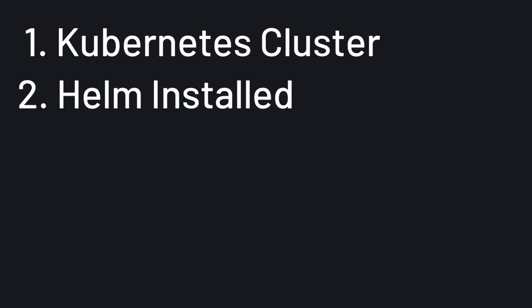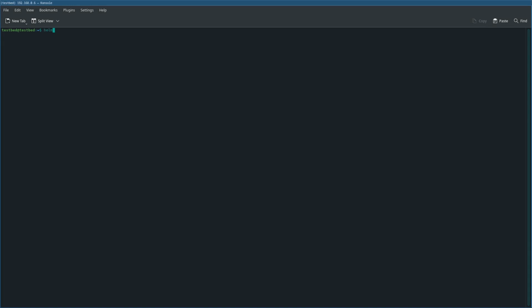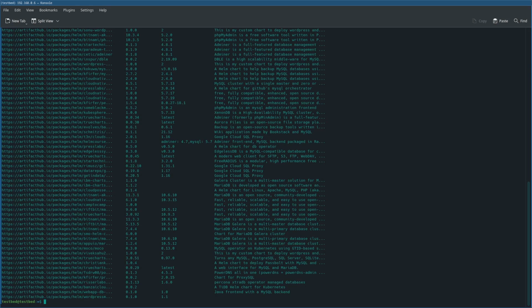If you have those, you can use the helm search hub mysql command to find all charts that are publicly available. Now add a repository to your local Helm client by issuing the following command: helm repo add, name of your repo, and URL.